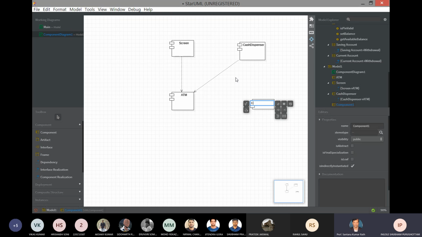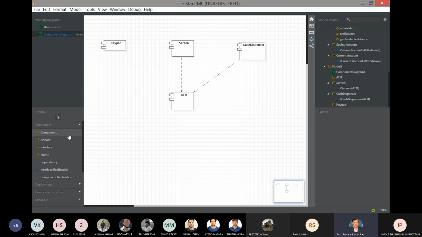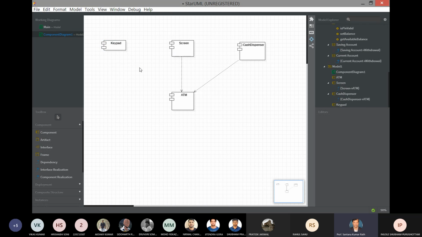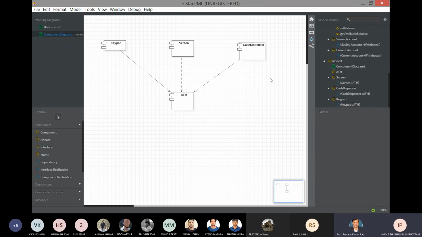So I will take a component. So here a component can contain more than one class. It's one component. Here for the explanation, I have taken one class as a component, but a component will contain a group of classes.